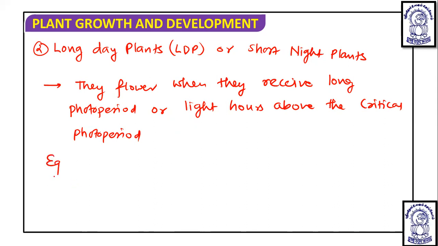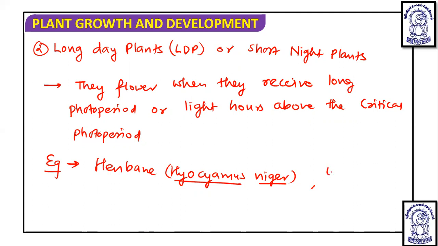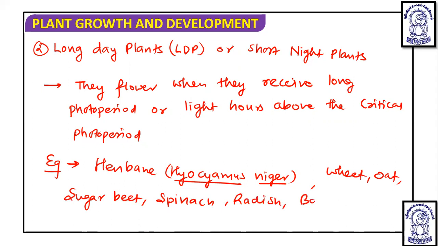And if we talk about the examples of the long day plant, then examples are henbane, which is also known as Hyoscyamus niger, then wheat, oat, sugar beet, spinach, radish, barley, larkspur, and lettuce.